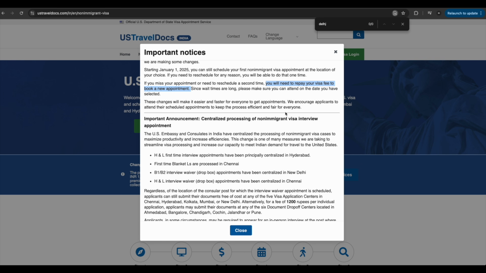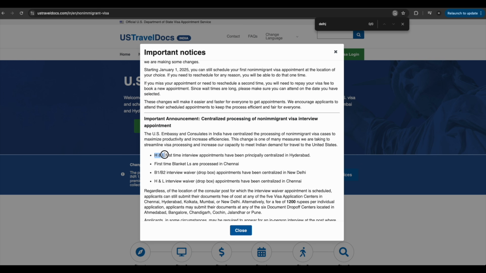You will need to repay your visa fee if you want to reschedule an appointment a second time. Let's say you are getting some nearer date, you need to repay your visa scheduling fee. This is a catch. You can only schedule it for free the first time. To be honest, it means that since wait times are long, please make sure that you can attend on the day you have selected. This change is really very big.